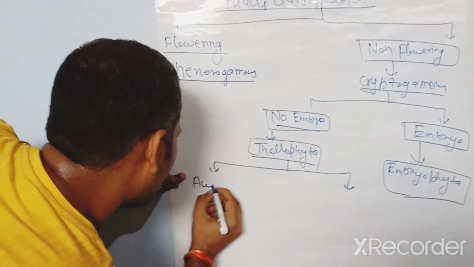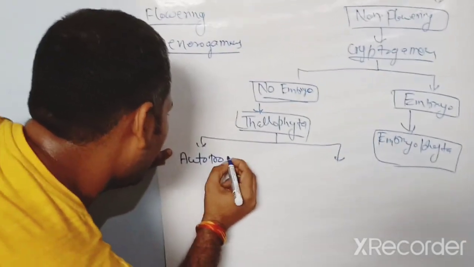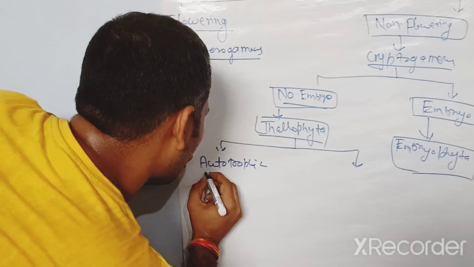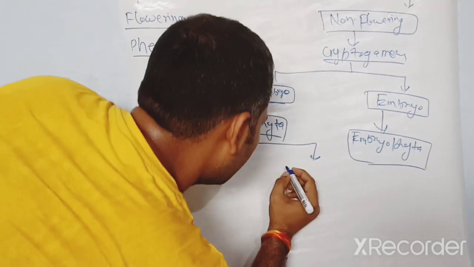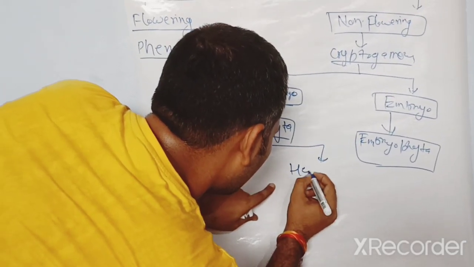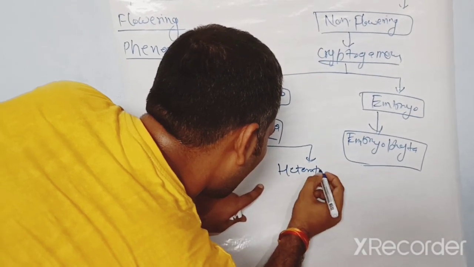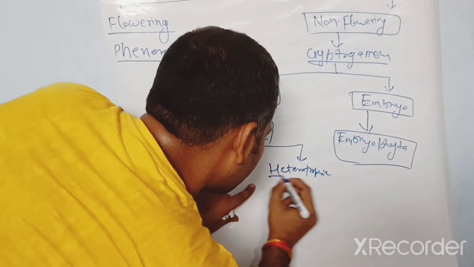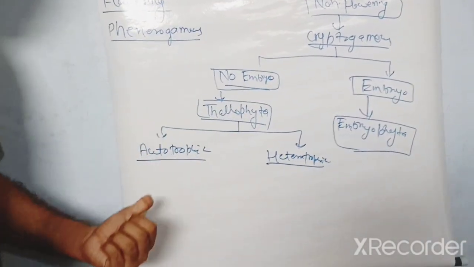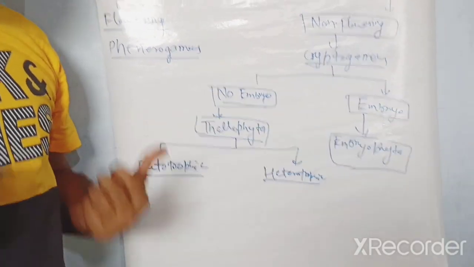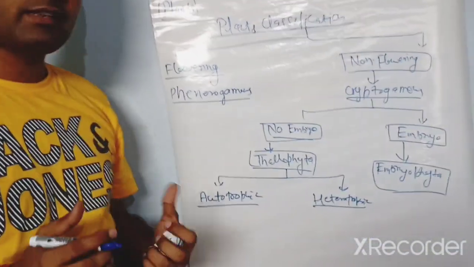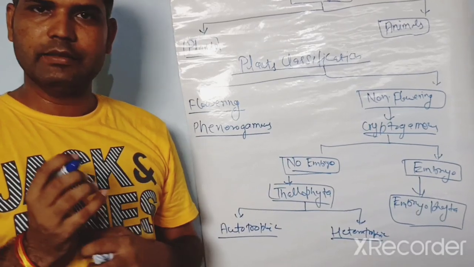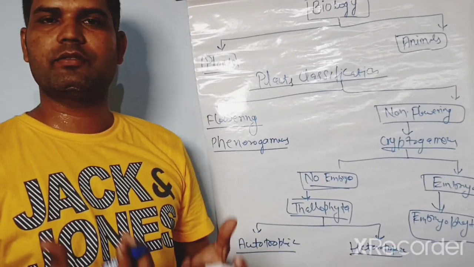heterotrophic. What is the meaning of autotrophic? Autotrophic means they synthesize their own food by chlorophyll in the presence of sunlight.